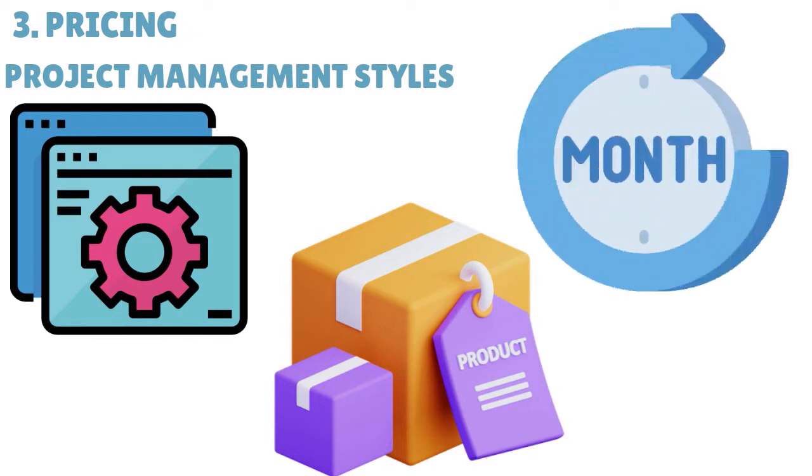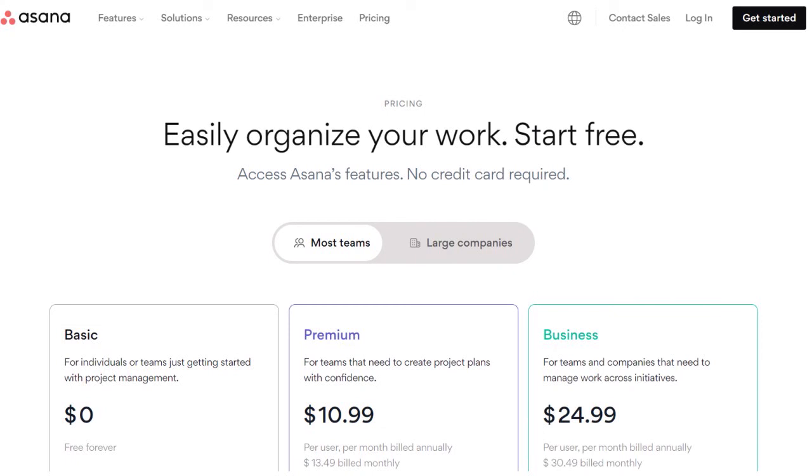So when we talk about pricing, I first want to show you on the screen here the pricing for Asana. You can see that Asana has 3 plans. You have the basic, which is free, the premium, and the business. The premium will cost you $10.99 per user per month, and the business will cost you $24.99 per user per month. The free plan allows up to 15 users, which means it can work for your small team. If you have a small team and you are collaborating on a business plan project, you can use the basic, free plan.